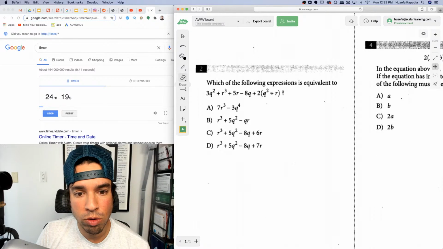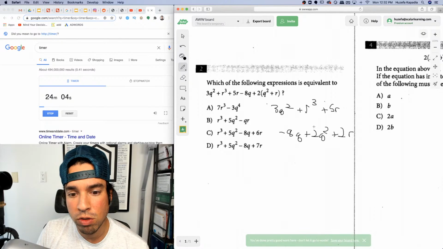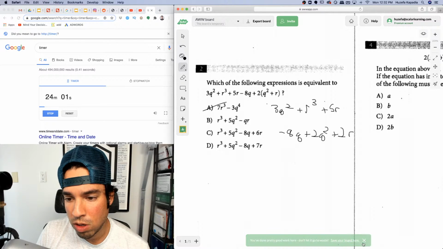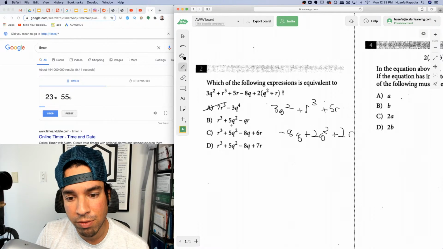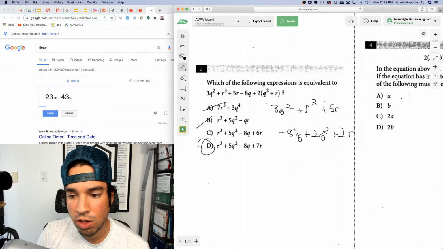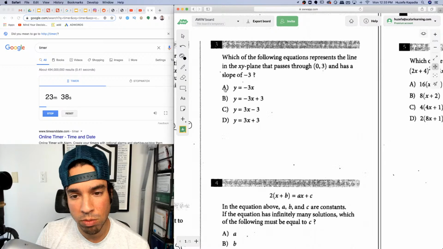Okay, which of the following expressions is equivalent to this? First of all, distribute that 2. So it's going to be, let's rewrite it, 3q squared plus r cubed plus 5r minus 8q plus 2q squared plus 2r. First of all, that r cubed is not going to become 7, right? There's only one of those. Then the 3q squared and 2q squared combine to 5q squared. Then there shouldn't be a qr. Then we have a 5r combining with the 2r, which should be a 7r, so it's this guy. And then negative 8q is just negative 8q. So that's it. Boom. I didn't totally simplify it; I ended up using a little process of elimination as well.